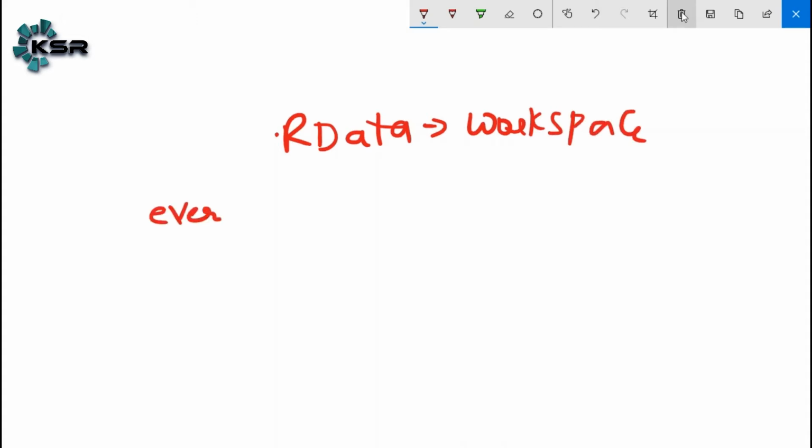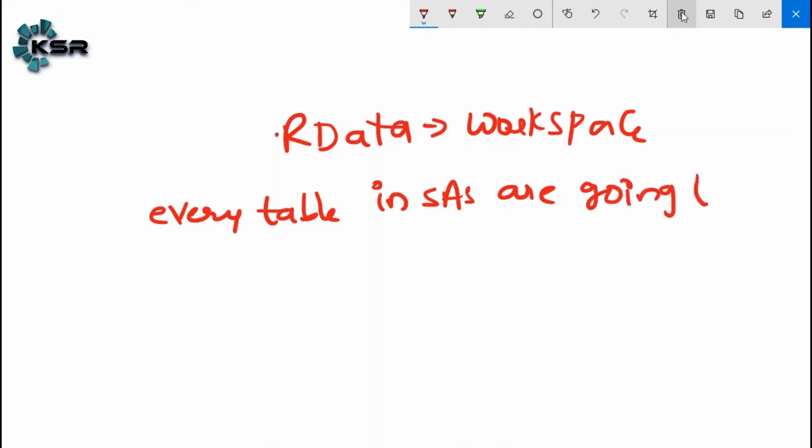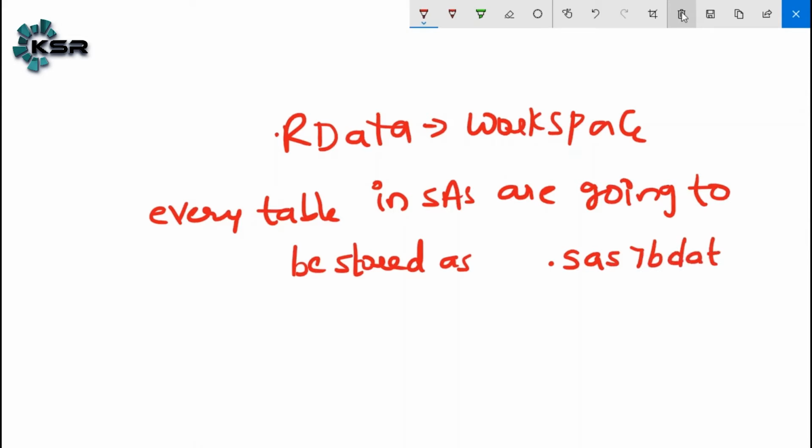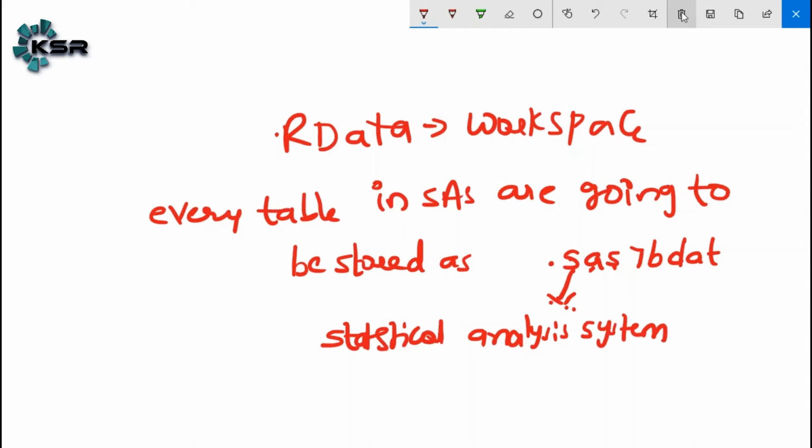Here each and every table in SAS is going to be stored as .sas7bdat. Here SAS means S is statistical, A is analysis, S is system: Statistical Analysis System. 7B: B is the batch file.